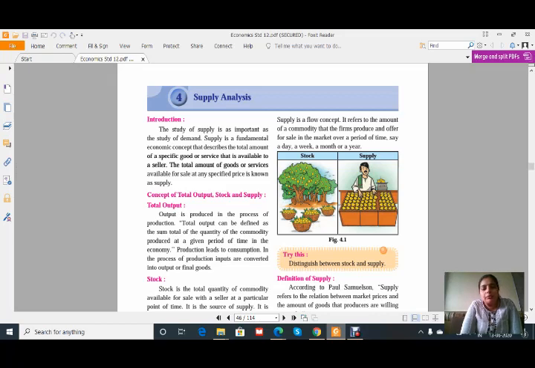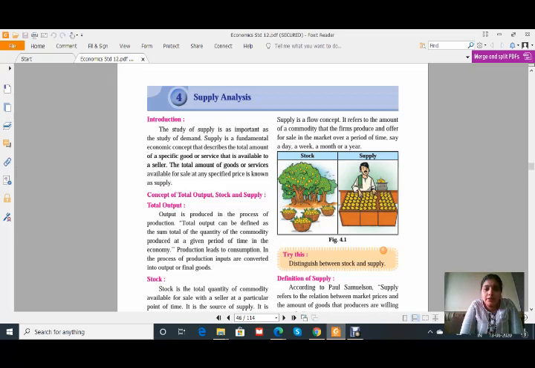This one also is an important chapter for your exam. Most of the questions are based on this chapter, that is demand, supply, all the chapters second, third and fourth chapter, even third A, third B and fourth. All the chapters are important because so many questions are asked on these chapters, we can say that. Okay, let us start with the supply analysis.